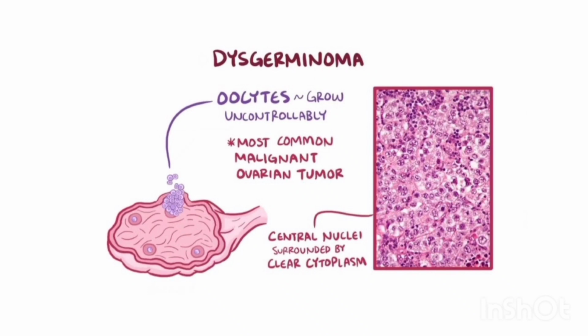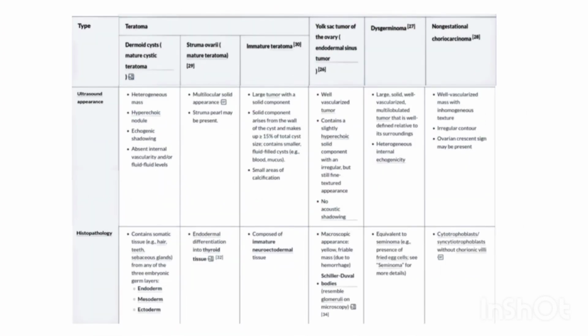They are the most common malignant ovarian tumor, seen under the microscope as central nuclei surrounded by clear cytoplasm. A table containing all the information about the germ cell tumors.